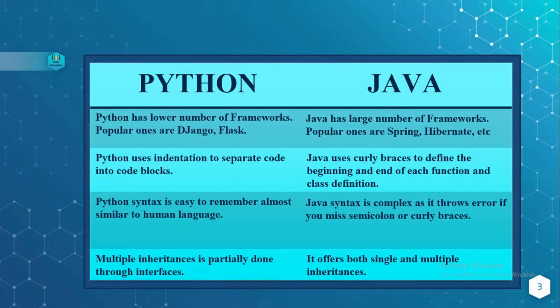Python uses indentation to separate code into code blocks, whereas Java uses curly braces to define the beginning and end of each function and class definition.